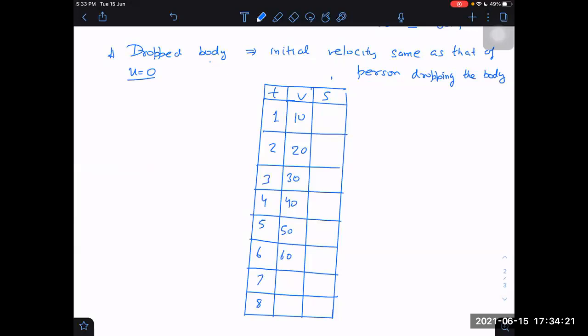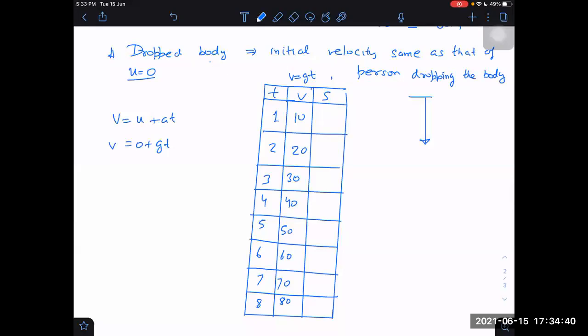Actually, it is not the table of 10. We are using the formula V equals U plus AT, so V equals GT. If I take downward direction as positive, then I can write 0 plus g into t. This is only if I take downward as positive.